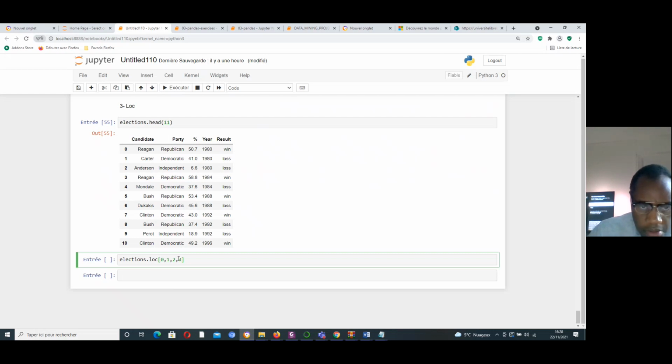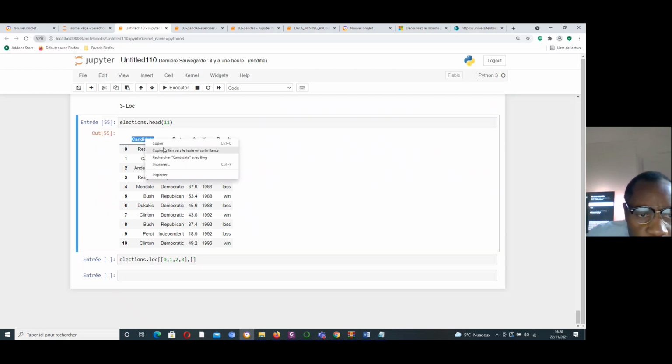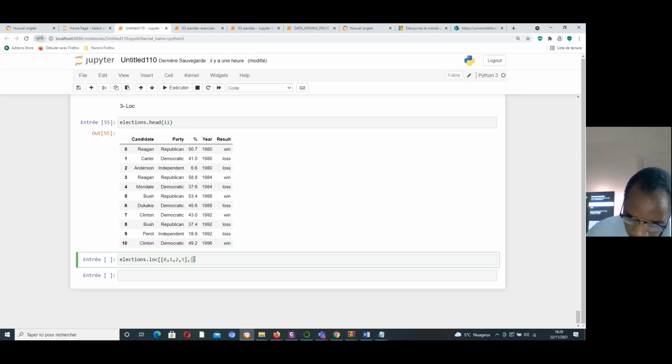For example, here is the line, the row: first, second, third, fourth. And then I can put, for example, the list of candidate.